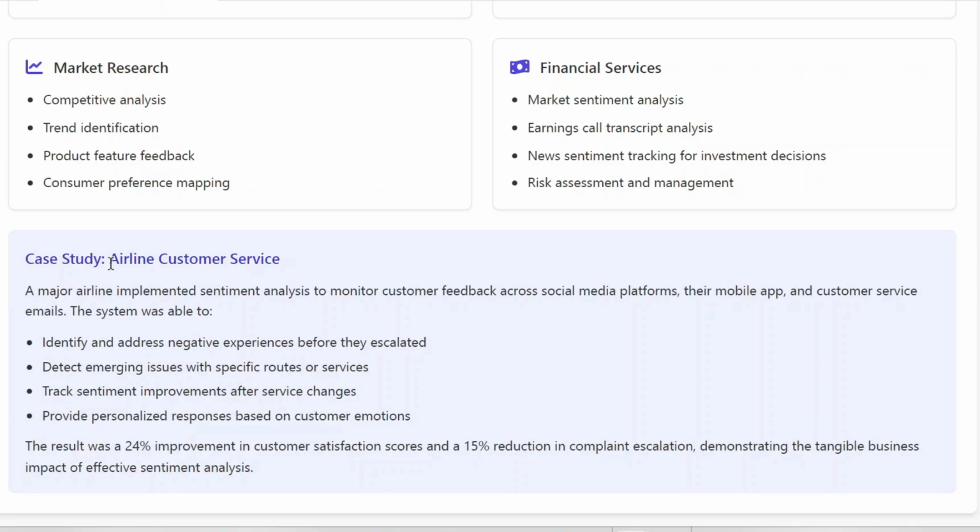So here we could see the great advantage of sentiment analysis, with a 24% improvement and a reduction in complaint escalation. Similarly, we can have different case studies over different sectors and businesses.